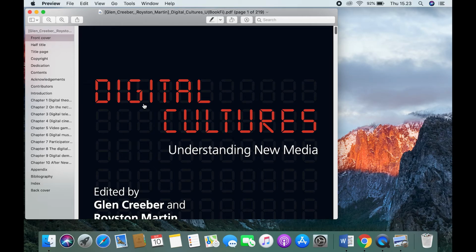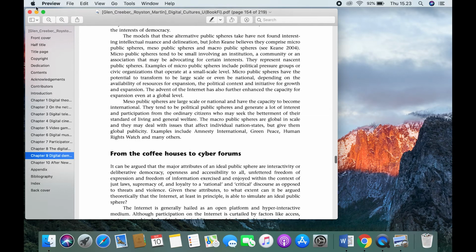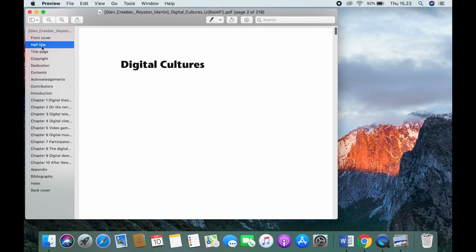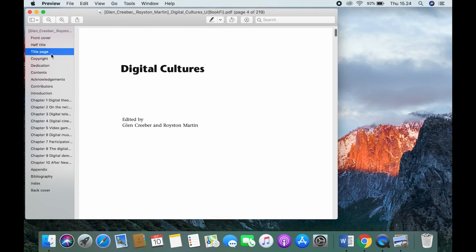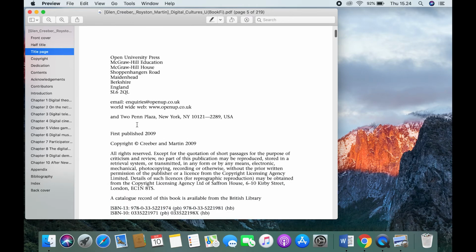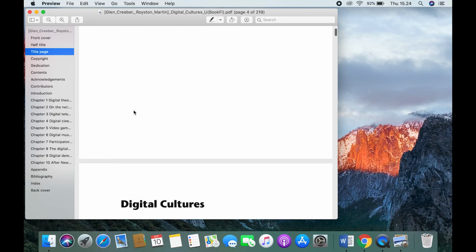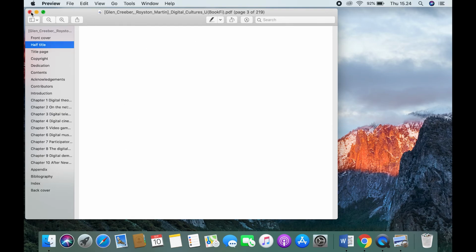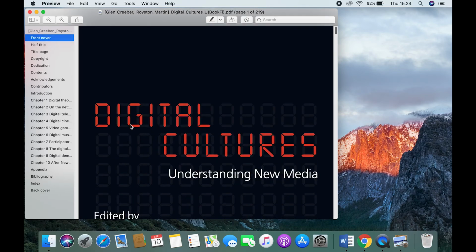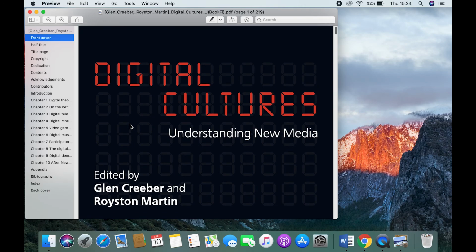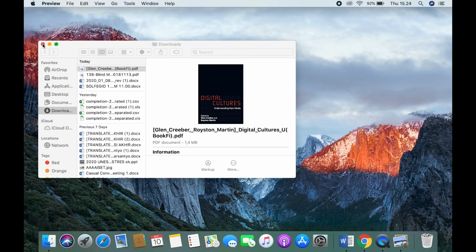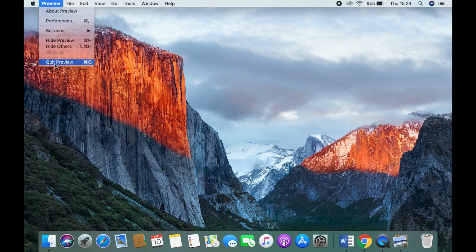So these are books about culture. This is music. This is cross-cultural understanding. Oh, this is interesting, and there are many other sources. Let's say I want to choose this. I can just click download, and it will appear in your downloaded files. Here: Digital Cultures, Understanding New Media, from chapter 1 to chapter 10.